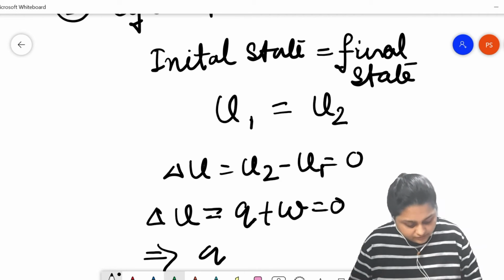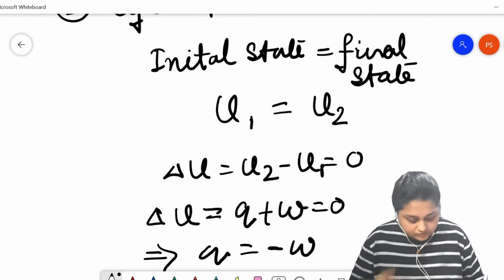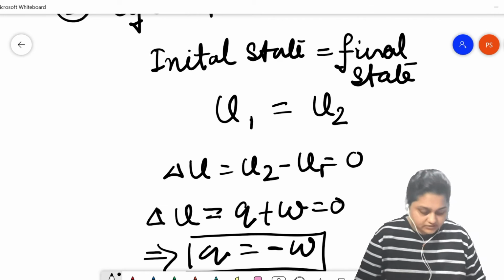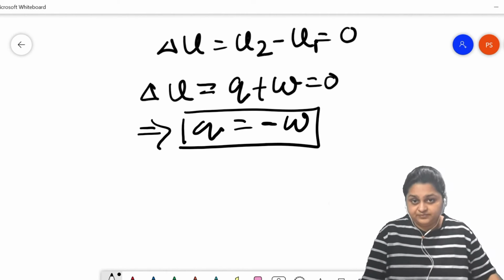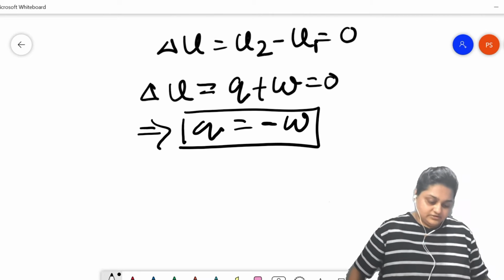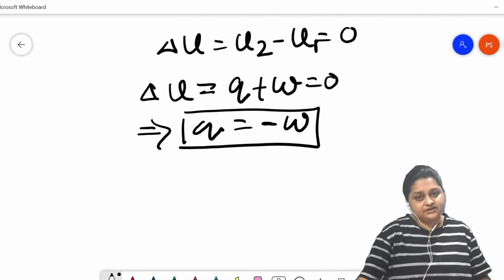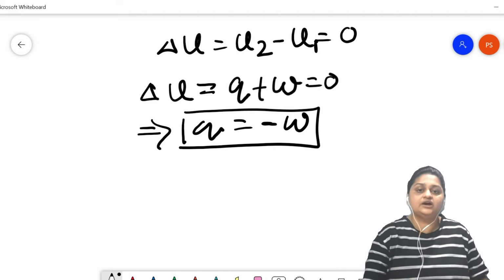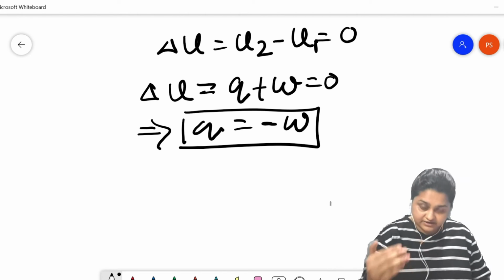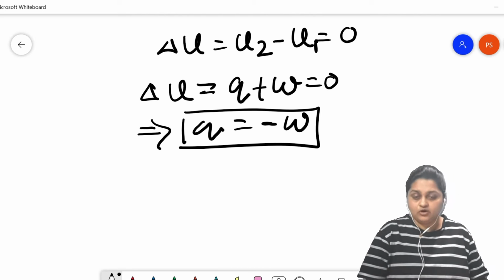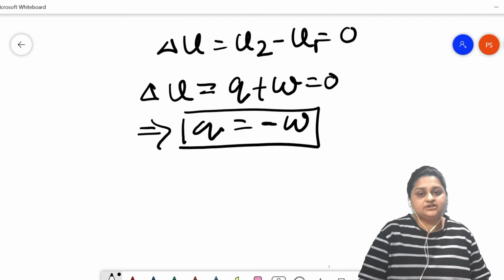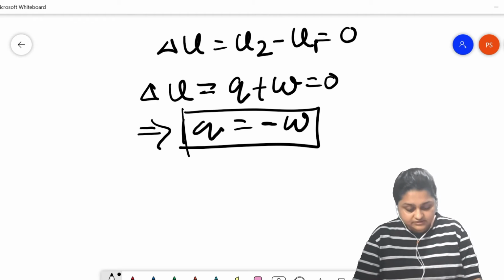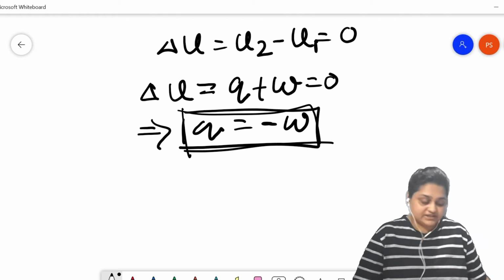That is, Q equals minus W. That is, work done on the system results in the release of heat energy by the system, or work done by the system results in absorption of heat energy from the surroundings by the system. This is for the cyclic process.